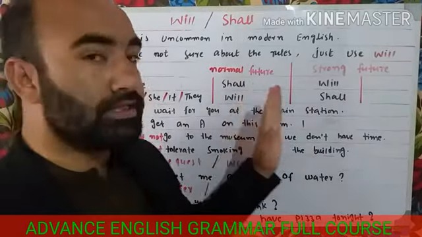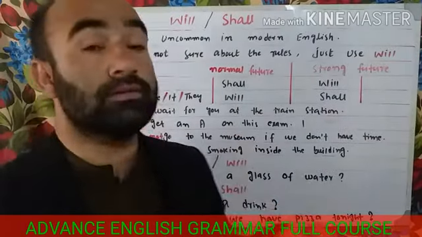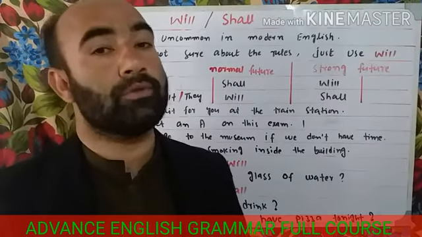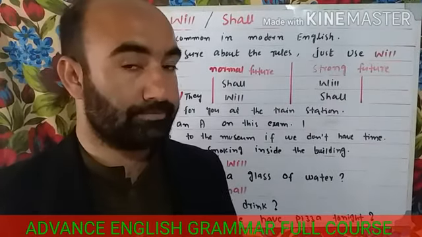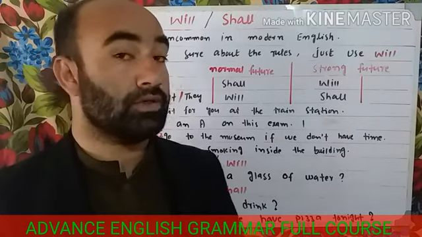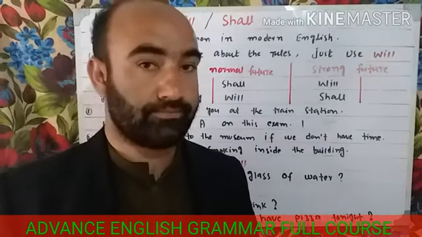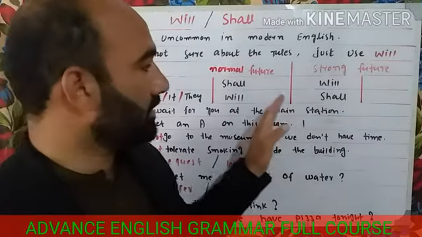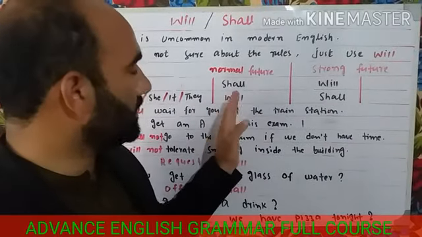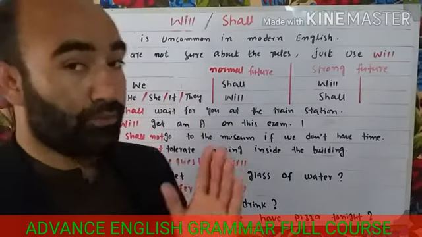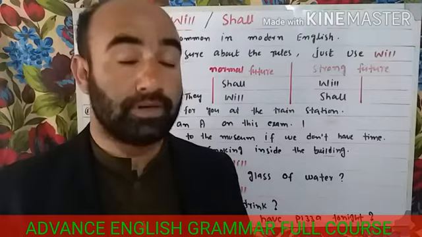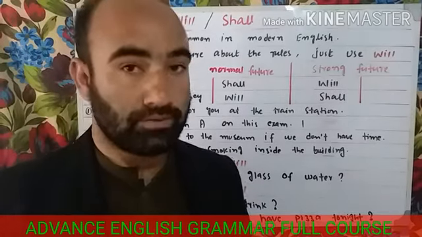What does normal future mean? It is when there are no emotions attached to it, when there are no strong feelings. For the normal future, we use shall with I and we, and will with second and third person pronouns.